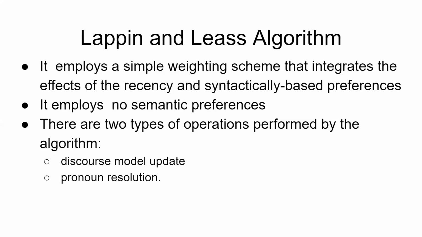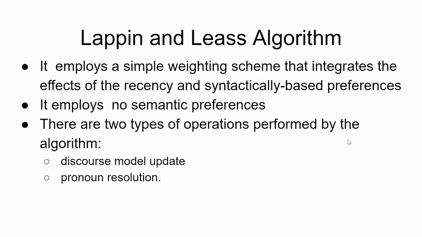Remember what is semantic preferences? Semantic preferences means you will be using the meaning corresponding to a particular verb, which is not being used over here. But syntax means the structure of the sentence, which is being used over here. The grammatical structure related to the sentence will be used for doing the disambiguation or pronoun resolution of the pronouns that is being used.